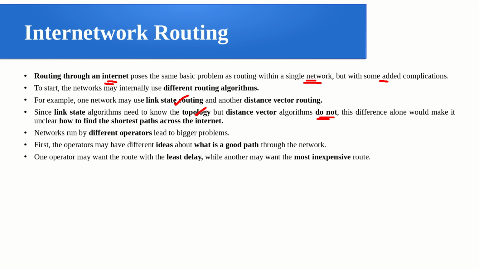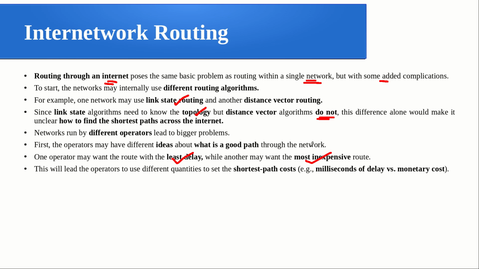One operator may want the route to have the least delay, so that could be the requirement of the network run by that operator, while another may want it to be the most inexpensive, so they may be worried about the cost factor. This will lead operators to use different quantities to set as the shortest path. The cost may be the delay in milliseconds, or it could be something like a monetary cost.